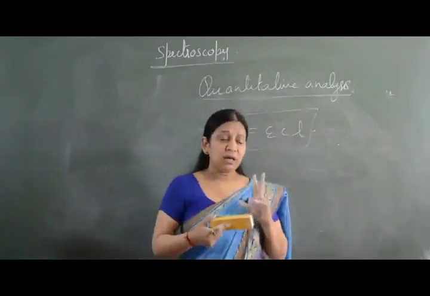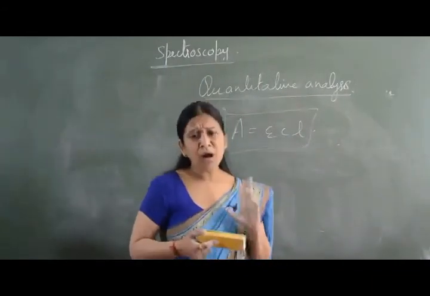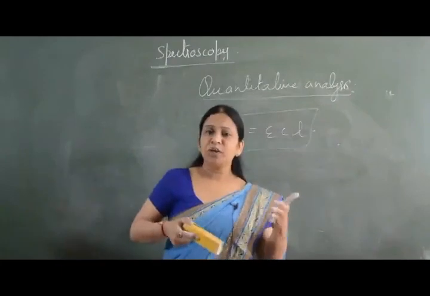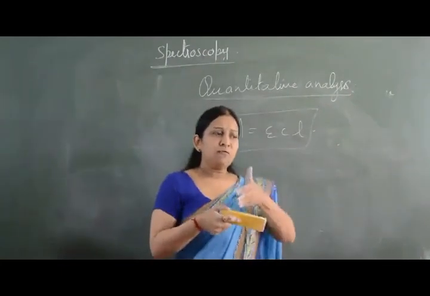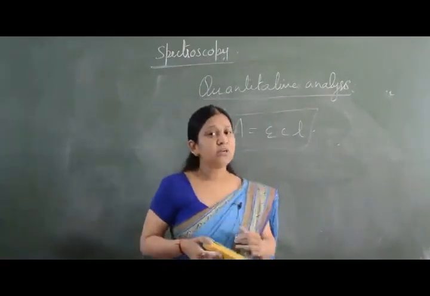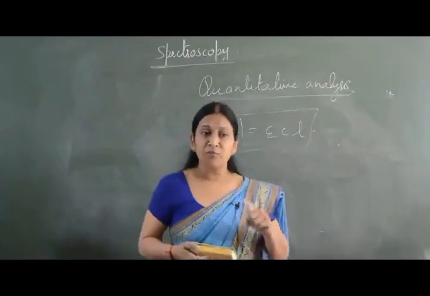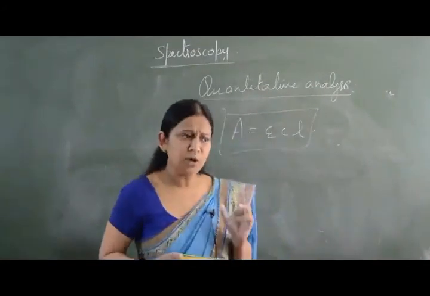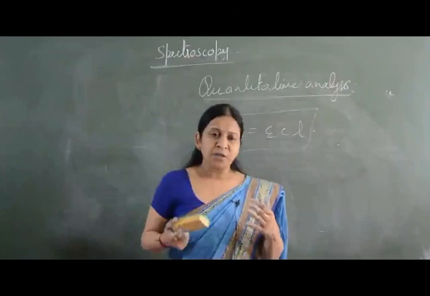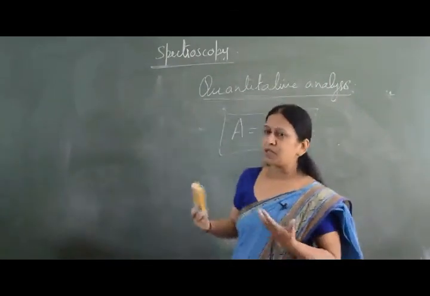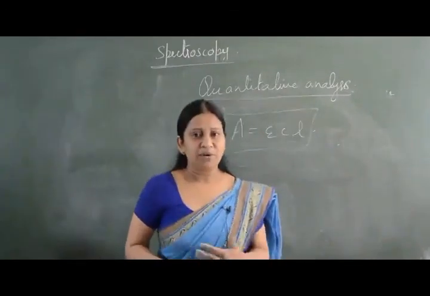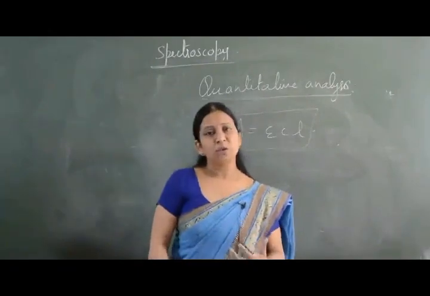And secondly, we can find out how many degrees of freedom are there in the molecule. By degrees of freedom we mean in how many ways the molecule can vibrate, rotate, or show any kind of movement. So we have 3 types of degrees of freedom: translational, vibrational, and rotational degrees of freedom. Vibrational degrees of freedom we can calculate in case of IR spectra. So in the upcoming lectures we are going to take up UV spectra, IR spectra, rotational spectra, and Raman spectra separately. So this was the introductory lecture of spectroscopy. Thank you.